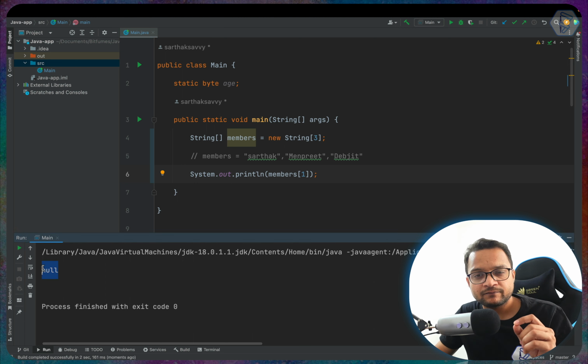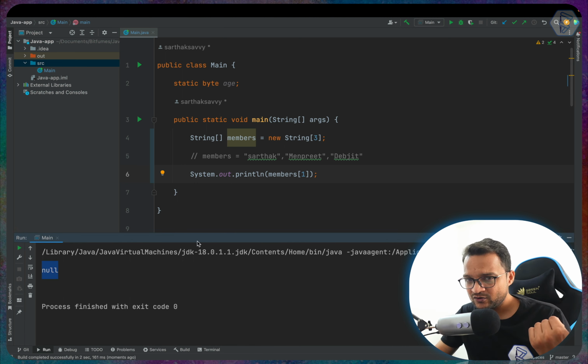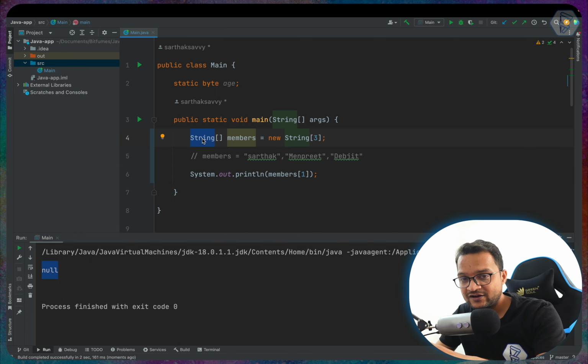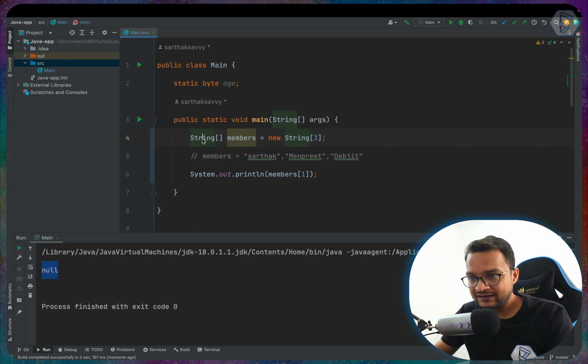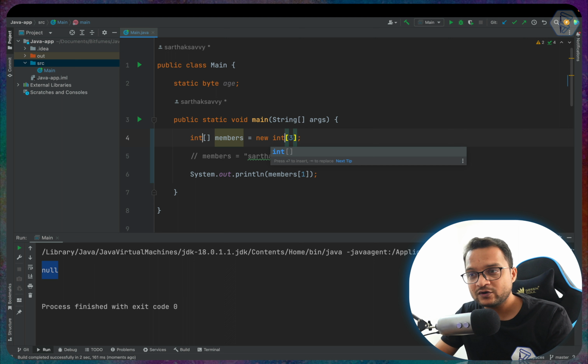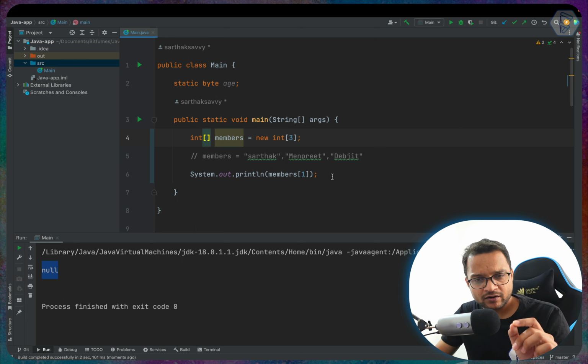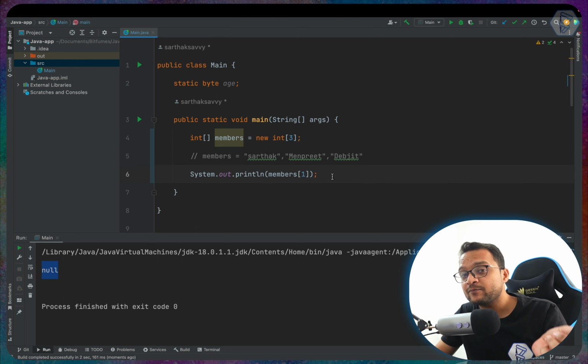We are getting null. Remember, in the last video we learned that a string, if not initialized, has the default value of null. Like this, if we convert this string array into int, where the member variable has a type of int, what should be the default value?